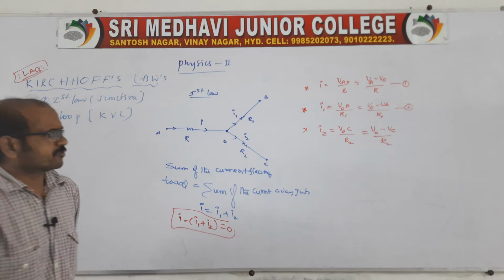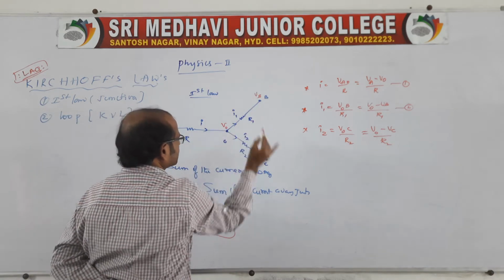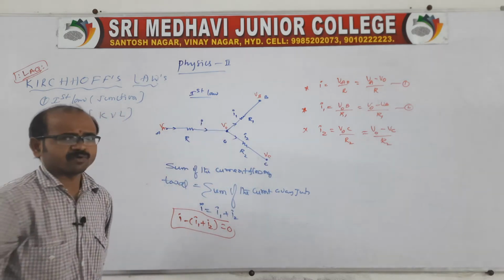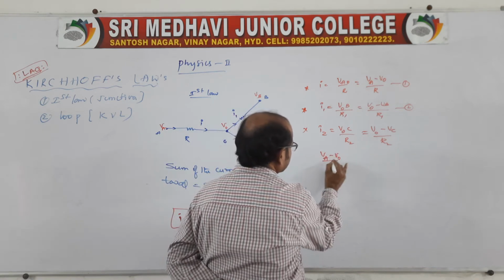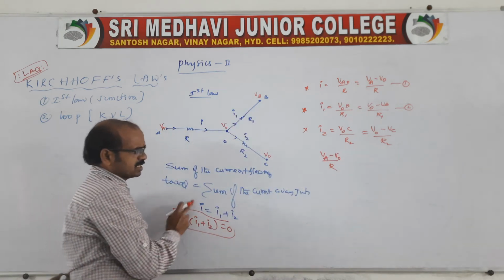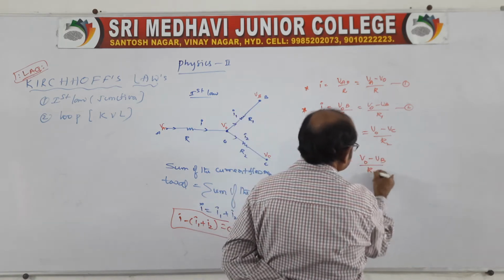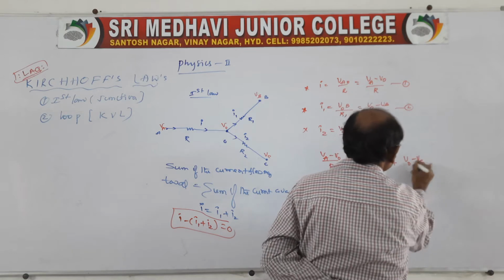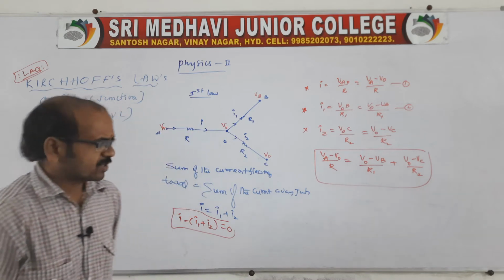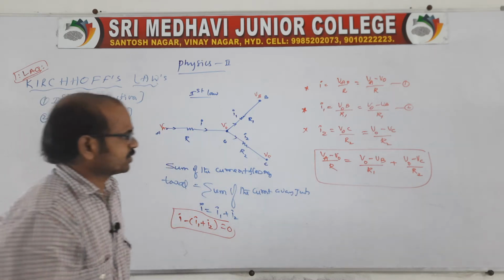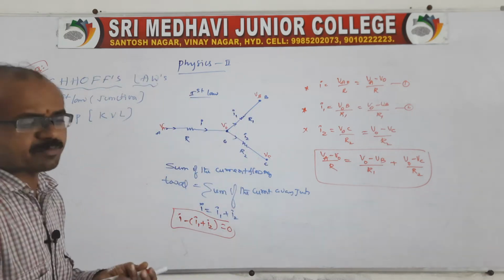Clear? Suppose we know VA, V naught, VB and VC, then we'll get I1, I2. So in this expression we can also write (VA minus V naught) by capital R is equal to I, and I1 will be (V naught minus VB) by capital R1 plus (V naught minus VC) by capital R2. This is an expression. If we know R1, R2, R, and if we know VA, V naught, VB, VC, then we can get the current through each branch.